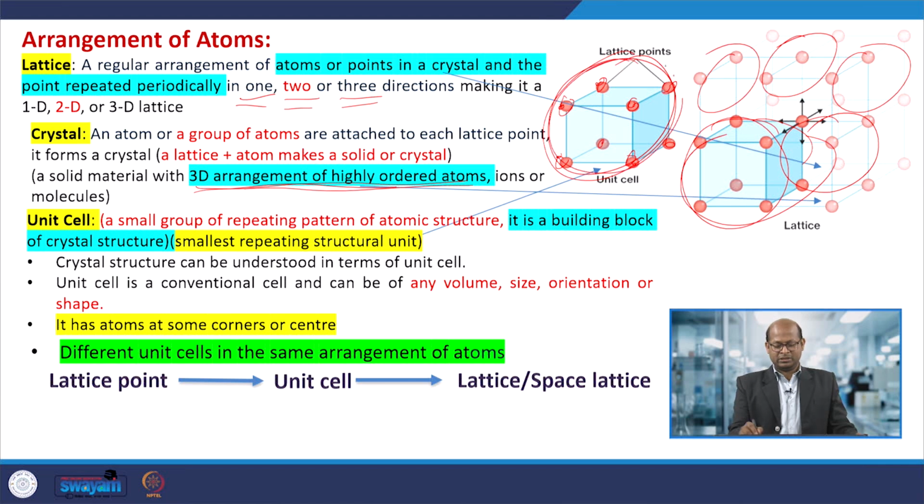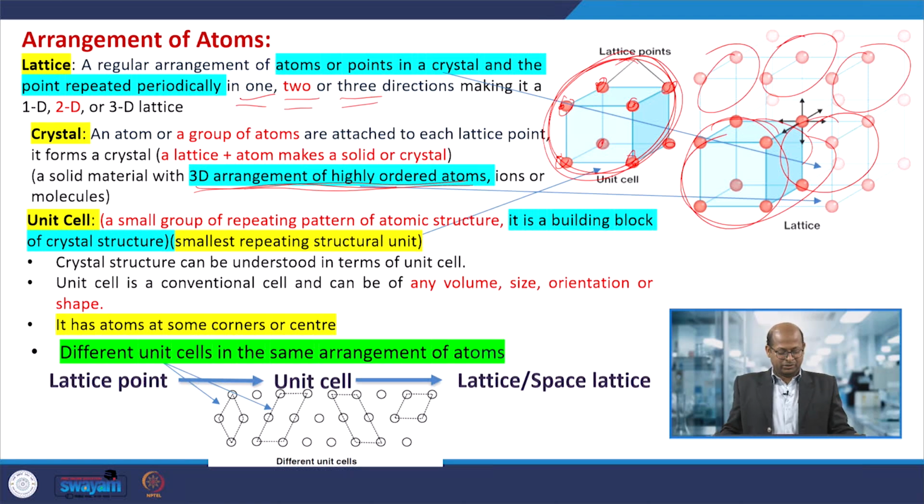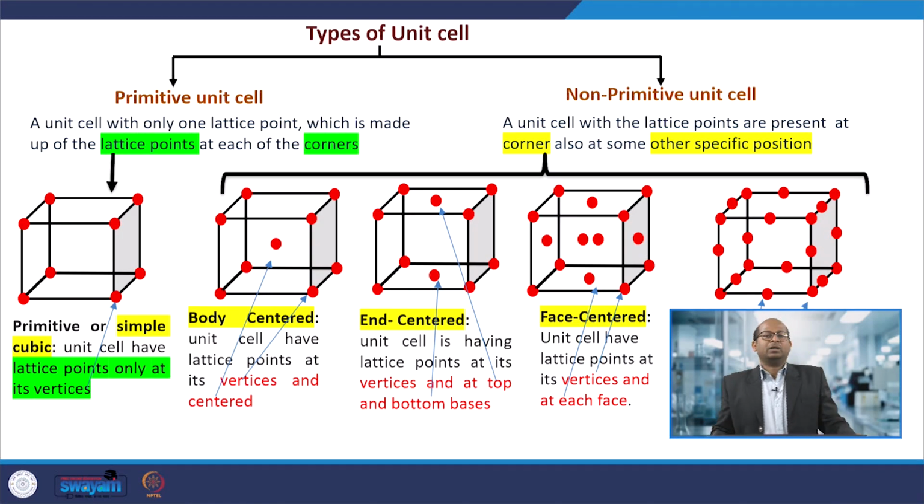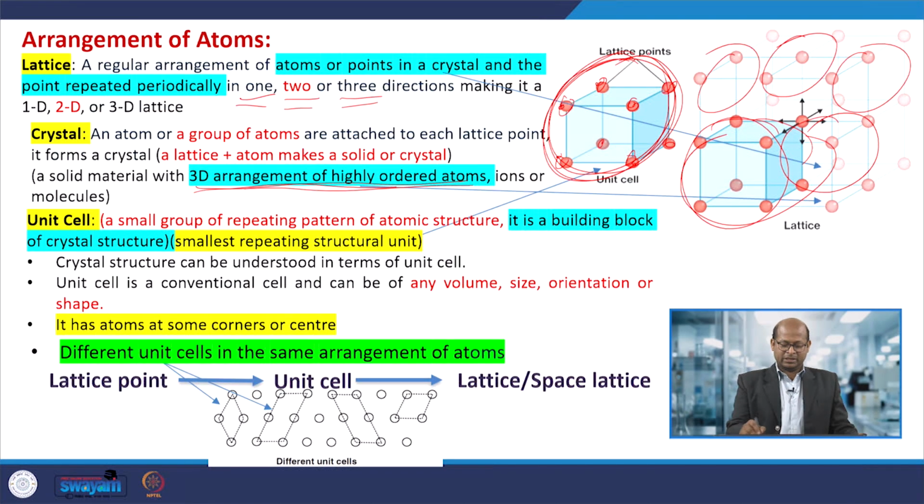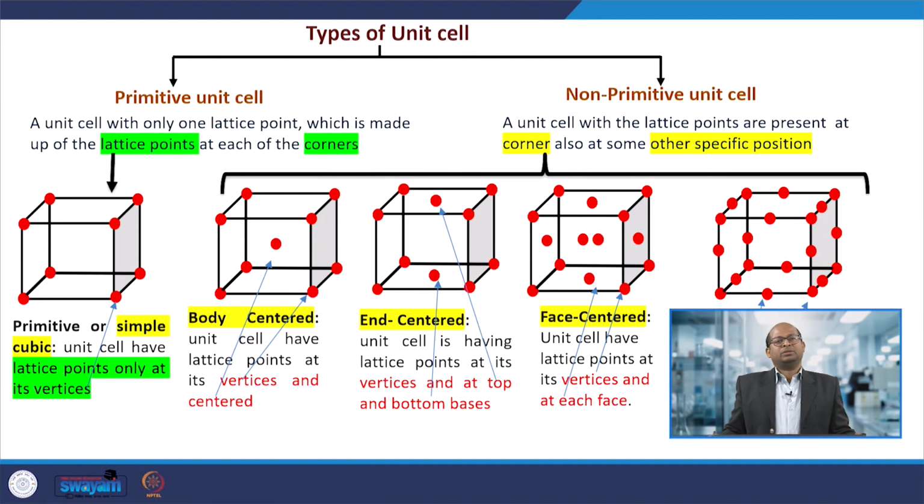So, depending upon the atomic or ionic size or volume, and the total unit cell that would form, its volume or structure will also vary, depending upon the size of those ions or atoms. Okay. So, for the unit cells we discuss, the atoms are arranged in a particular order, and we can divide unit cells into two different categories: primitive unit cells and non-primitive unit cells.